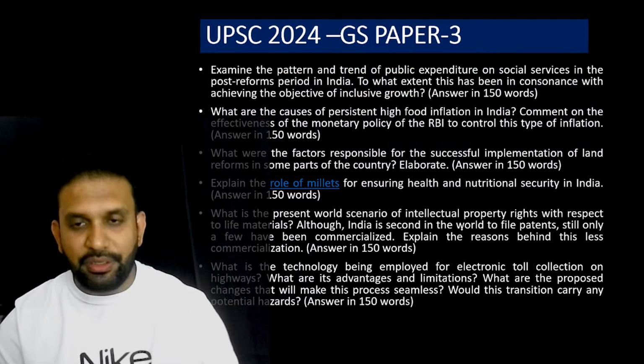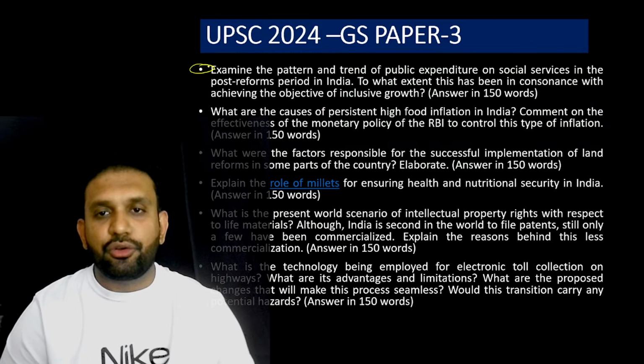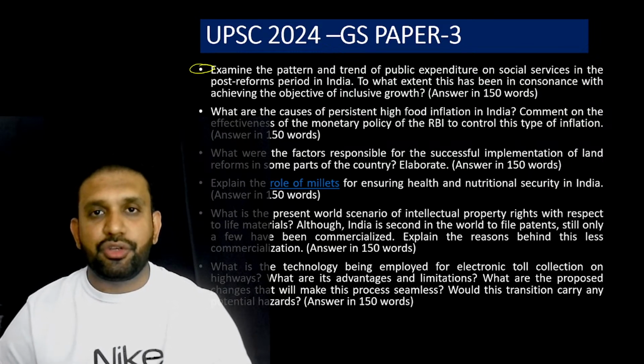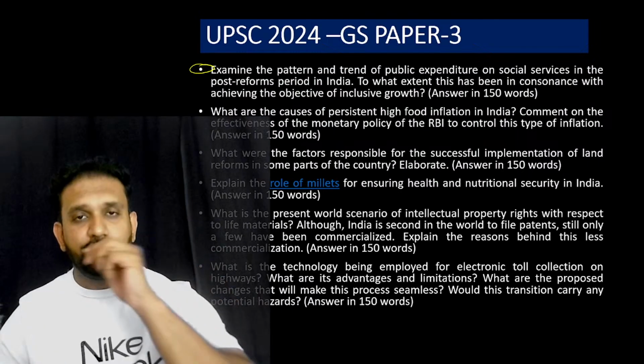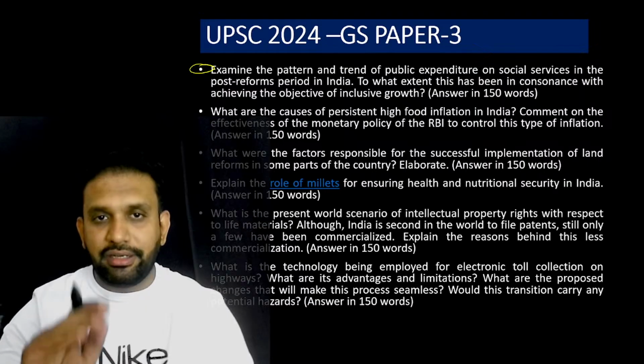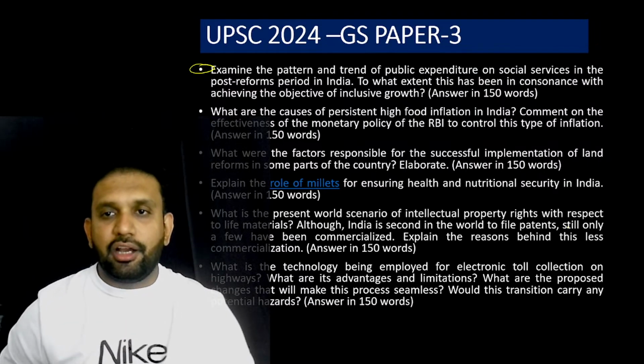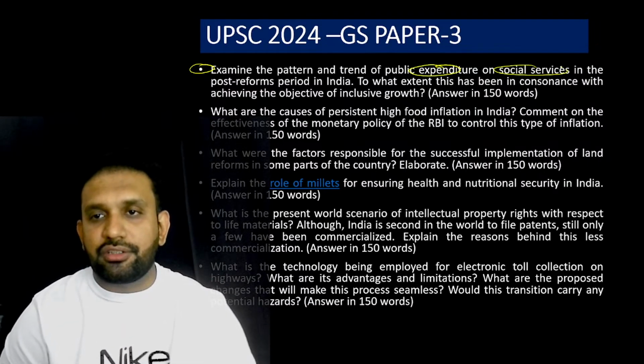All of you who are watching me, is it clear how to approach this particular question and what are the various ingredients or elements you have to put in order to answer this question? It is UPSC 2024. Very easy one. Anyone can write this particular question. Now they have talked about public expenditure on social services in the post-reform period and inclusive growth.